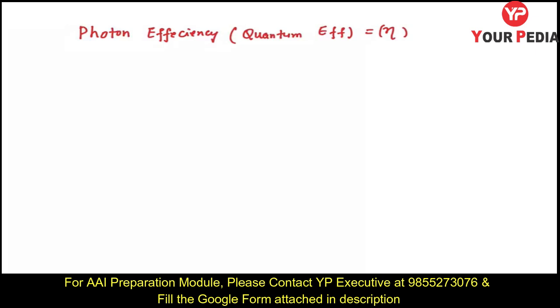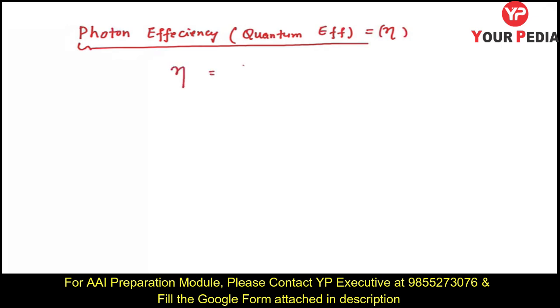Even if photon energy is greater than work function, there are chances that no photo emission occurs because of heavy losses in collisions. So the question is, how can we know how efficient our photoelectric effect is? For that we define the photon efficiency or quantum efficiency.